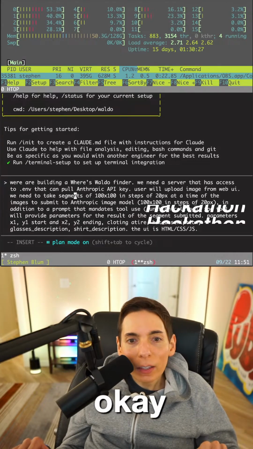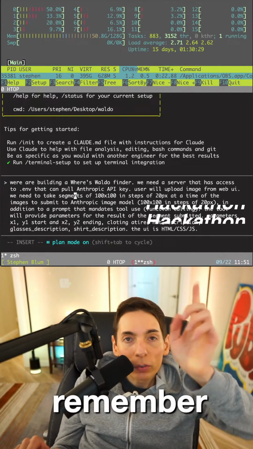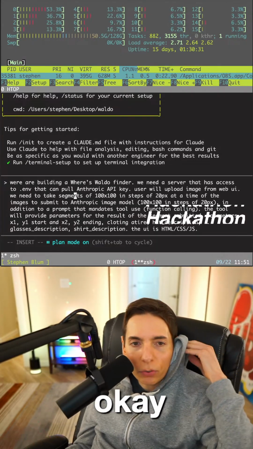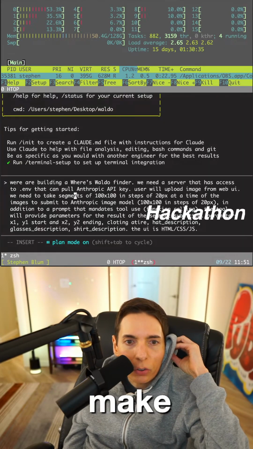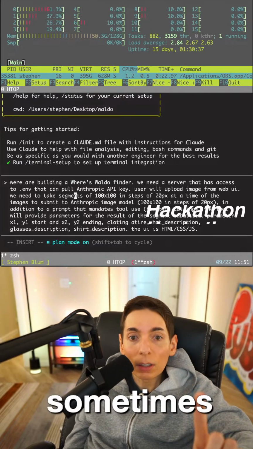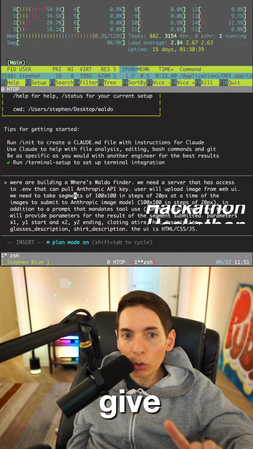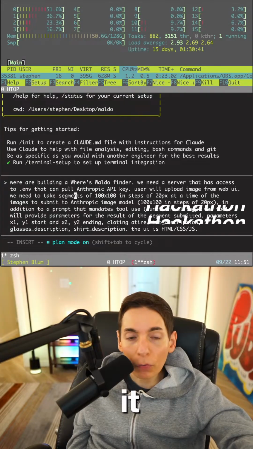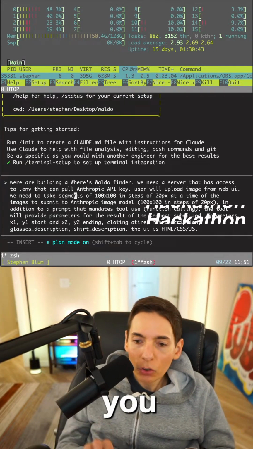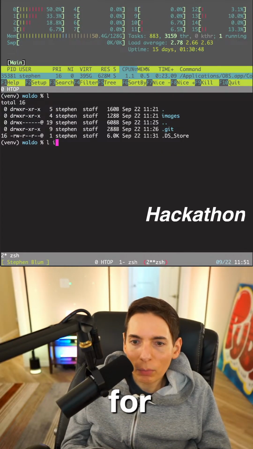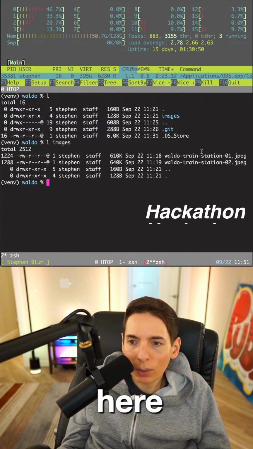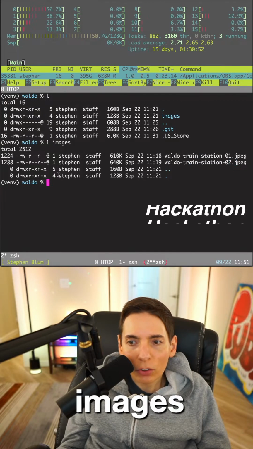Okay, thank you for answering. Tell the AI agent to remember the code and make changes on top of it, because sometimes it may give completely new code, which may break existing features or functions. Okay, thank you. So right now we have a completely empty directory, except for there's some images. We've got Waldo train station 1 and 2. So we've got some images there.